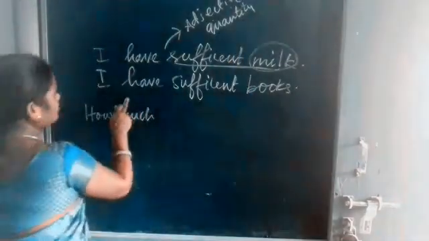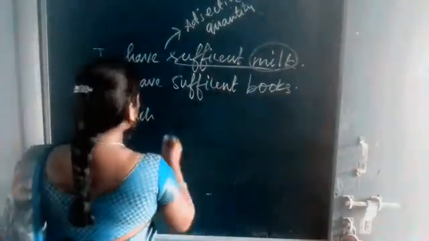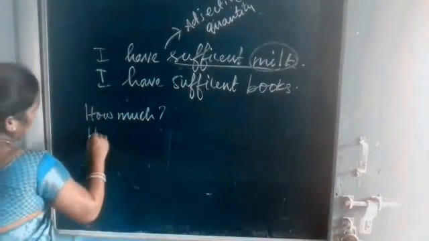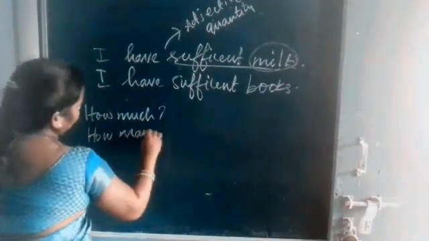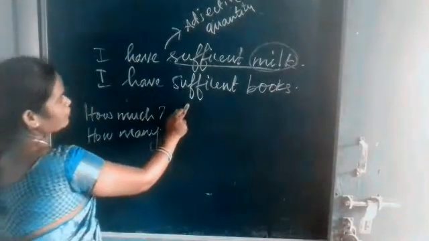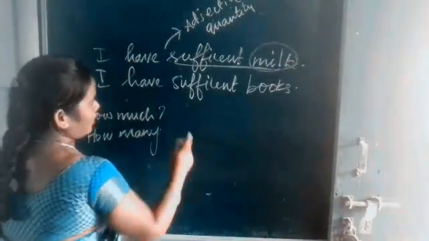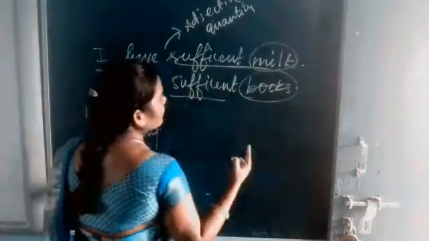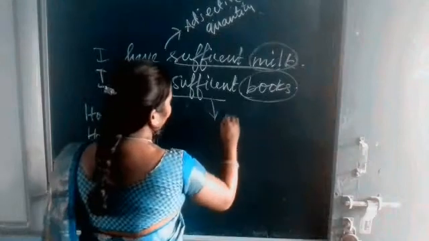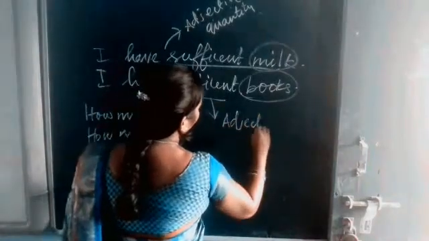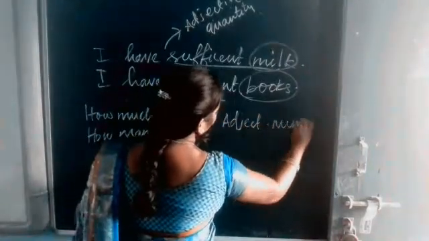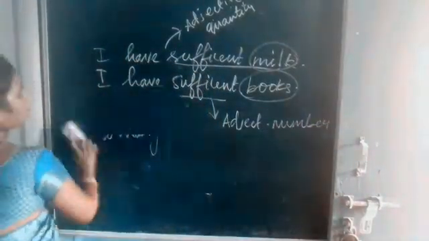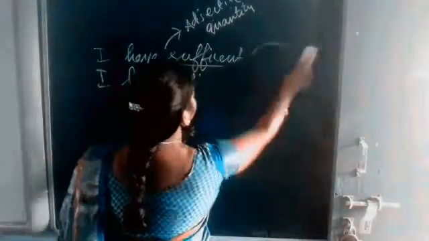In the second sentence, sufficient books. Sufficient books answers the question how many. Okay, how many. So this sufficient is an adjective of number, because after sufficient what is coming here? Books. Books we can count. So this sufficient is an adjective of number. Okay, I hope you understand. Let me make one more sentence.